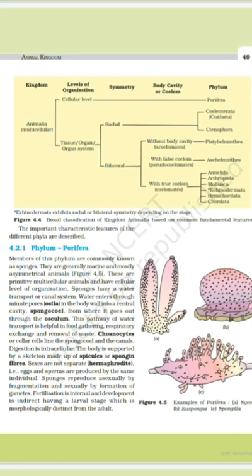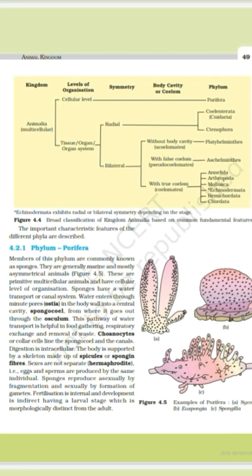Now what are Porifera? Porifera are aquatic and mostly marine and rarely freshwater. Means these poriferan animals are aquatic, but they are found mostly in marine seawater and rarely in freshwater. They have the cellular level of organization. I think you can remember levels of organization. There were 4 levels: cellular, tissue, organ and organ system level.